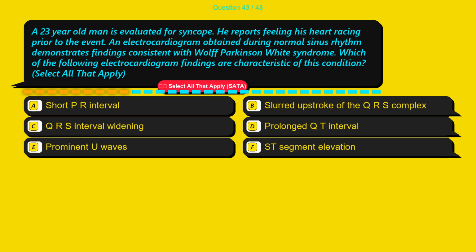Option B, slurred upstroke of the QRS complex. Option C, QRS interval widening. Option D, prolonged QT interval. Option E, prominent U waves. Option F, ST segment elevation.